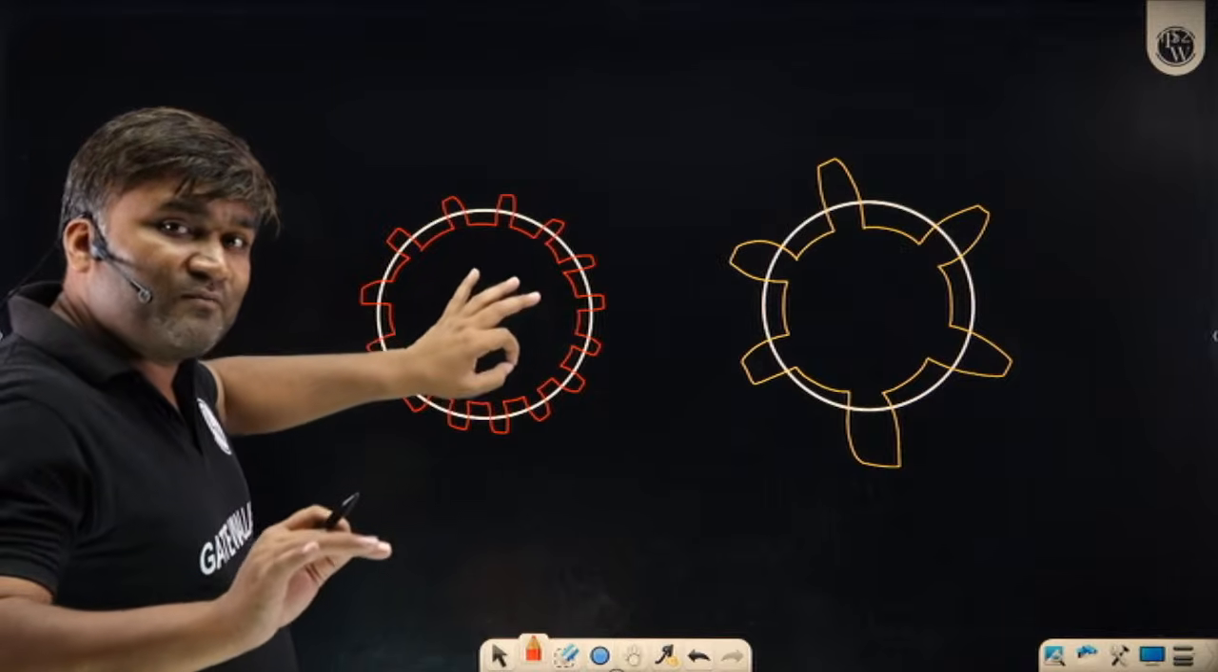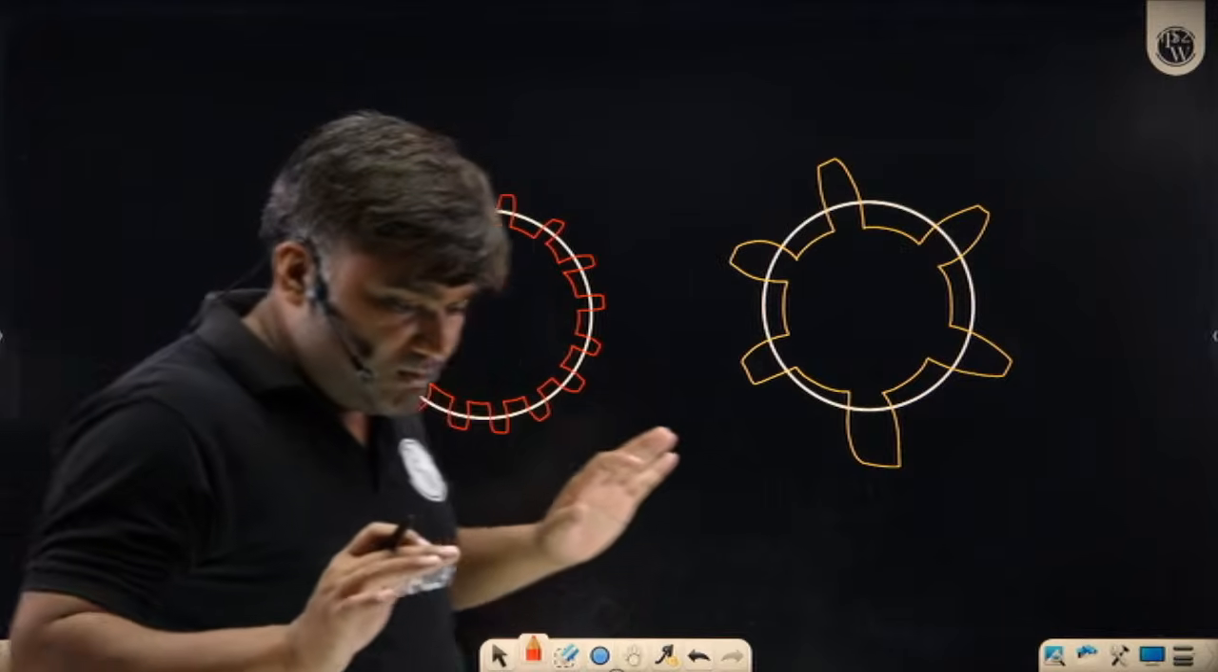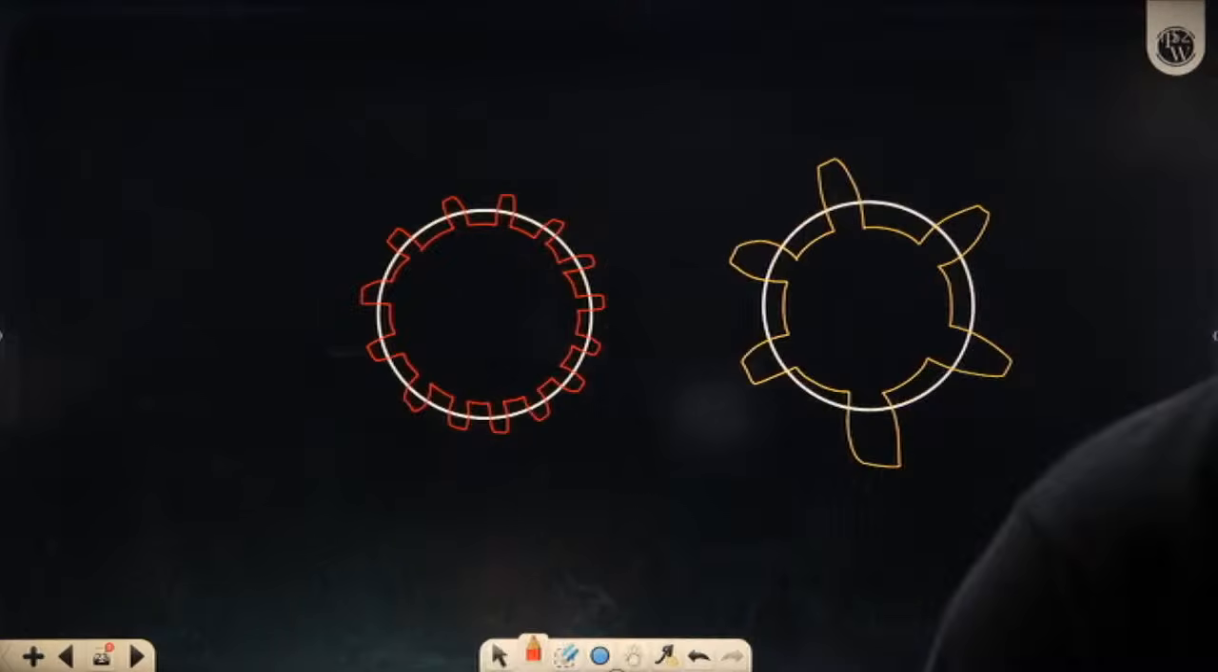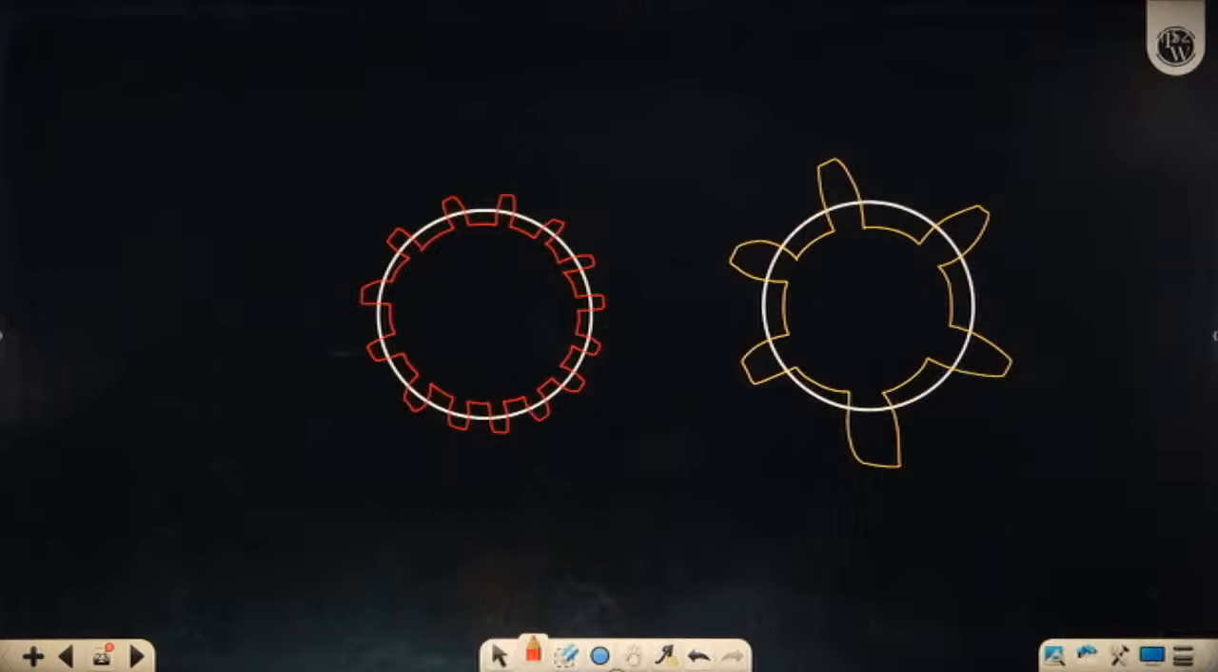So formulas will give you the minimum number of teeth. From here comes the concept of minimum required teeth. The minimum number of teeth formula comes here.